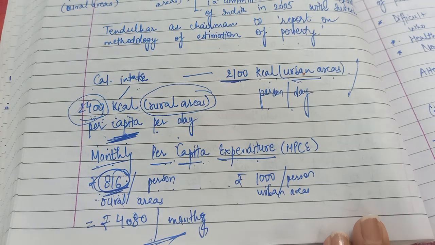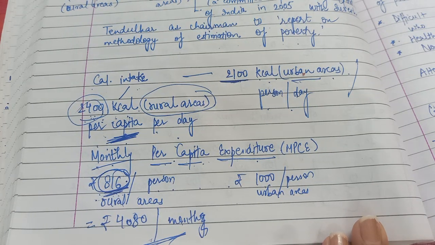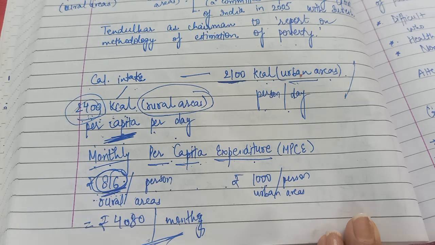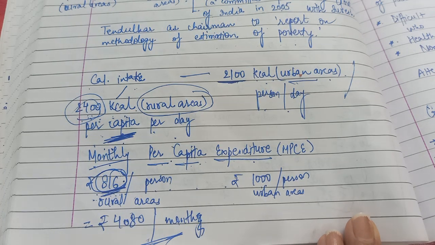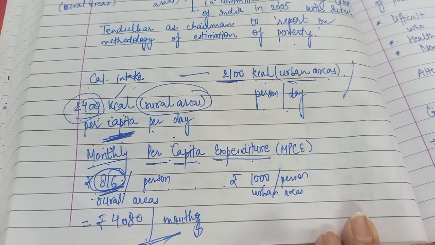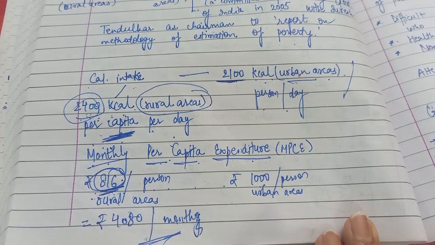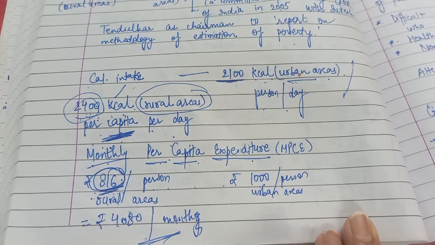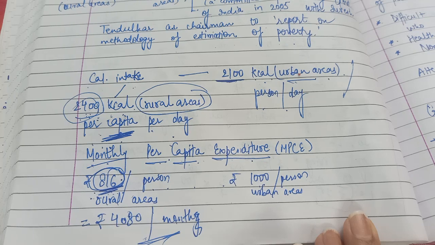Please notice here, although the calorie requirement is higher in rural areas as compared to urban areas, that is 2400 as compared to 2100, the monetary value of those extra calories is still less than what it is required in urban areas. 2400 calories in rural areas can be bought in 816 rupees for a month, and 2100 calories in urban areas can be bought for 1000 rupees for a month.